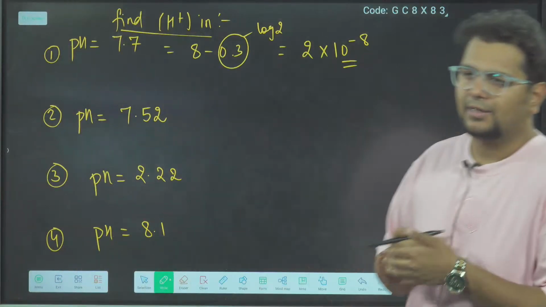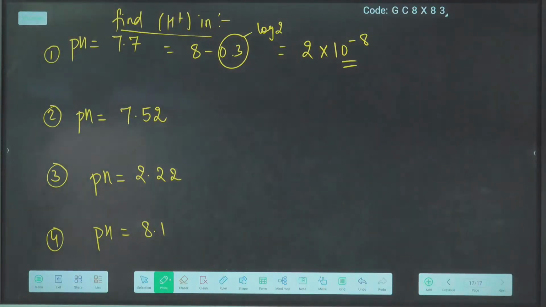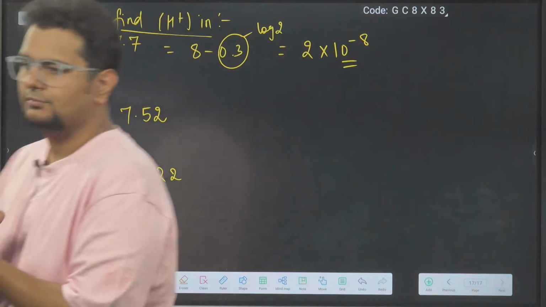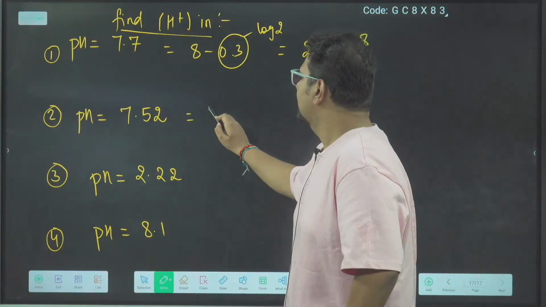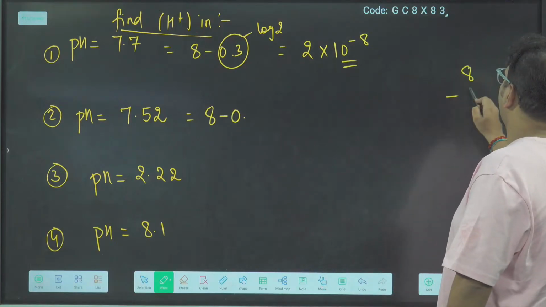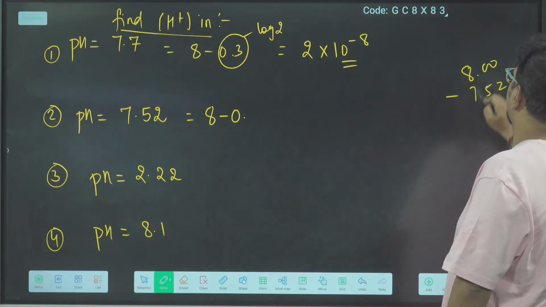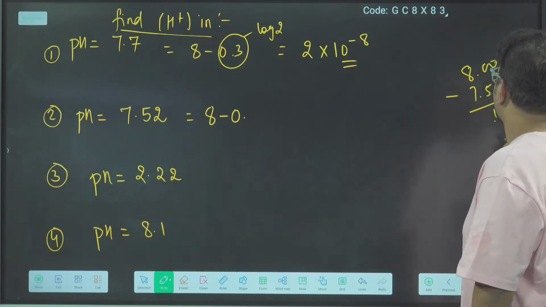First, second one. 7.52. So sir, 7.52 will be 8 minus 0. Now 8 minus 7.52 is how much? 10 minus 2, 8, 9 minus 5, 4, 0.48.